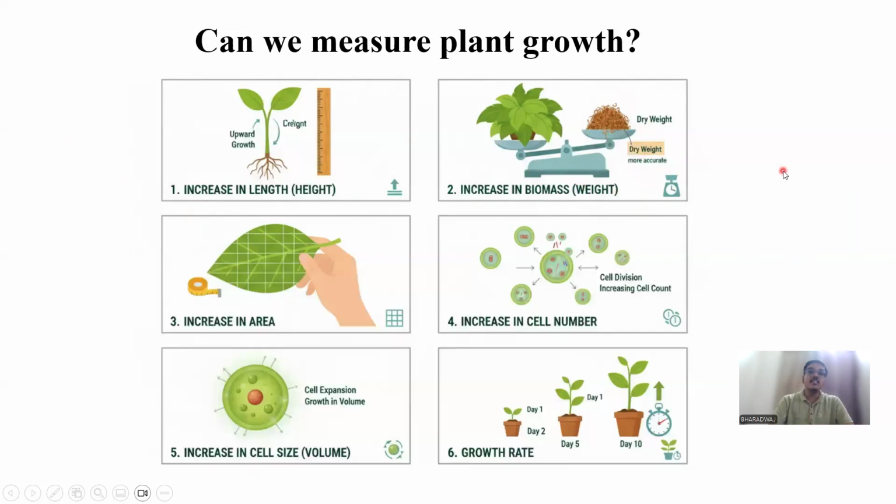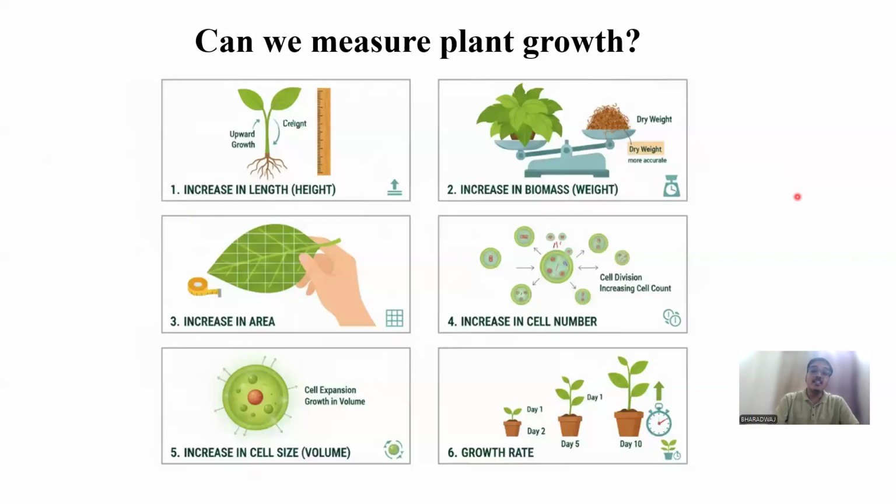Dry weight, in the sense of after removing all the moisture content, is the biomass of the plant. Fresh weight includes moisture. So we can consider the weight difference. For example, if the plant has 2.5 grams, and after a few weeks it has become 3.5, it is a growth. It is a sign of growth.